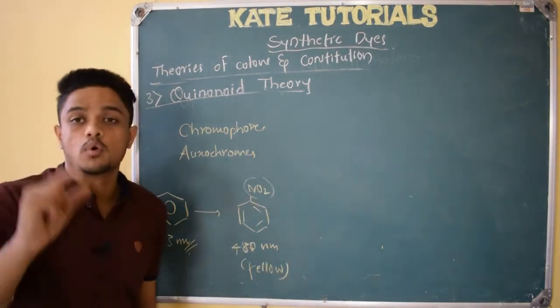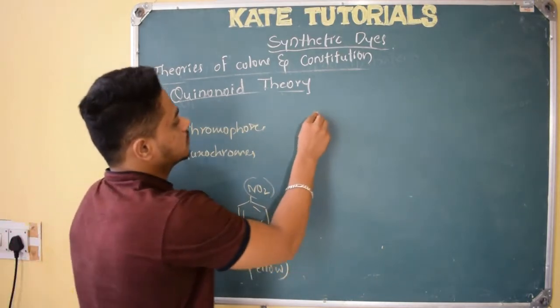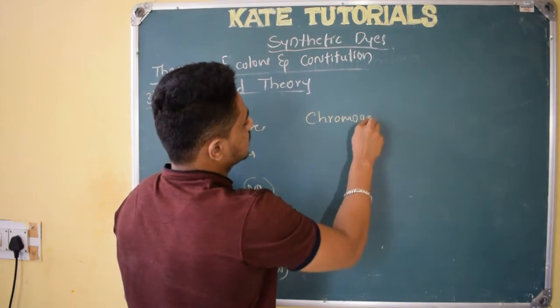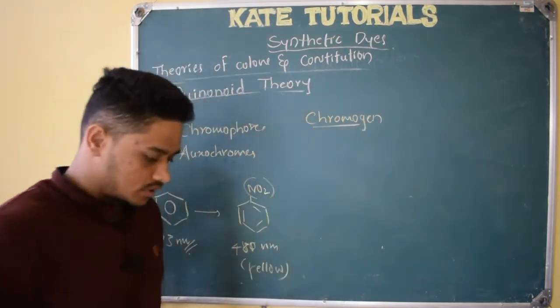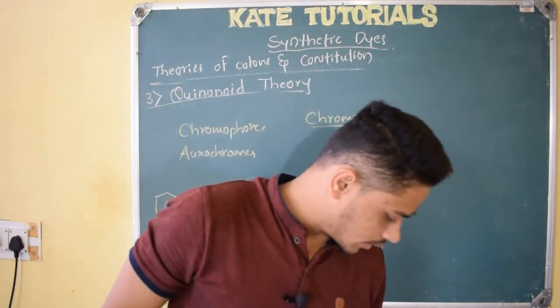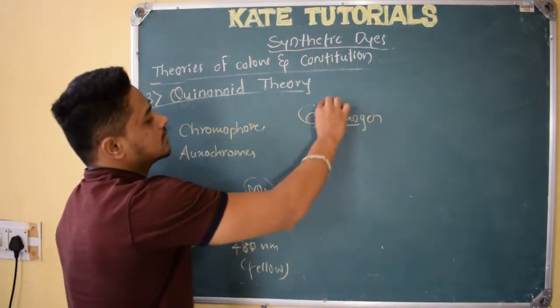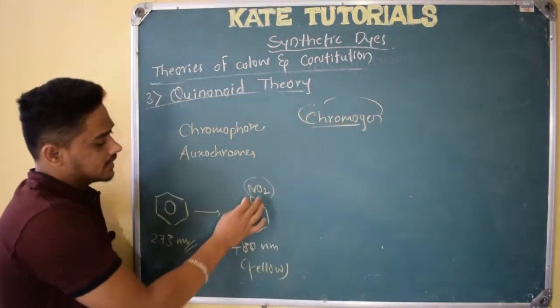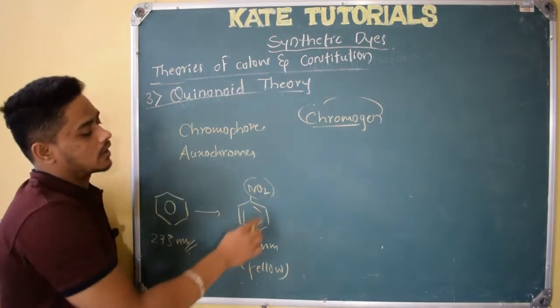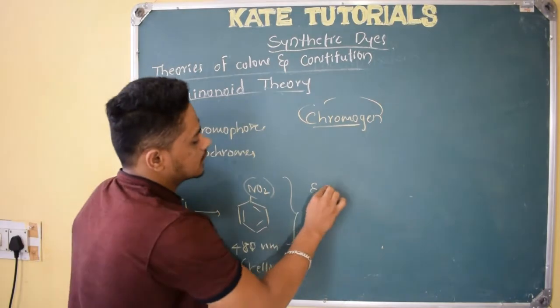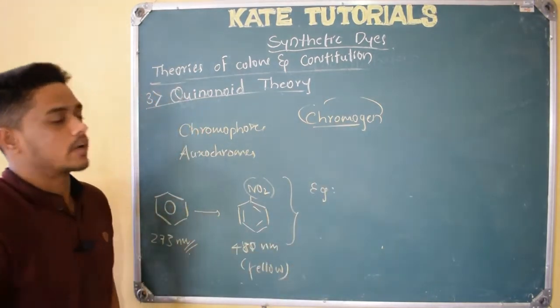So there is one more word, chromogen. What is this chromogen? The organic compound which contains these chromophores is called a chromogen. So this is a good example. What is a chromogen?